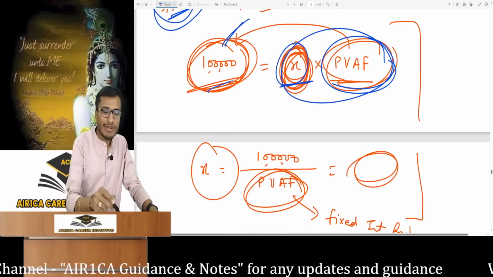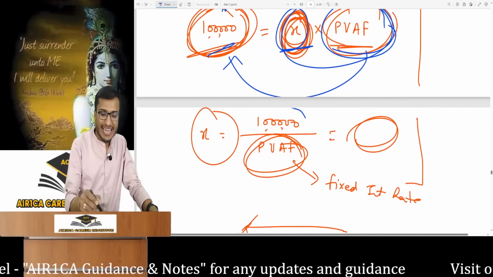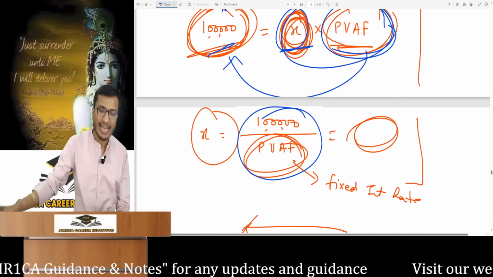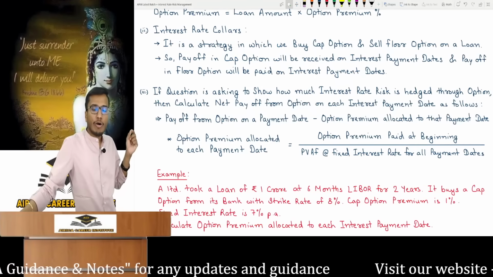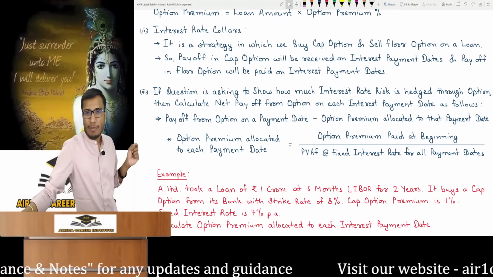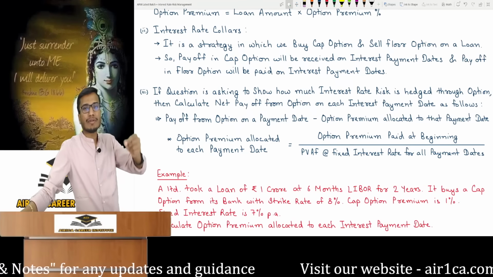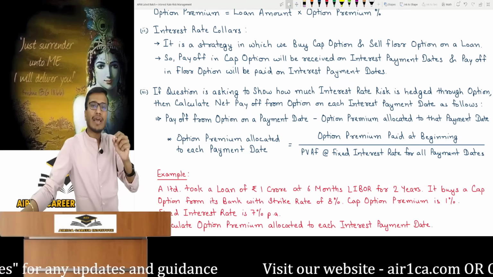So how do you find X? 1 lakh. This is in multiplication, so it goes to division on the other side. So 1 lakh divided by PVAF. This is the formula we get. You'll have to find the option premium allocated to each payment date. That will be the option premium paid at the beginning, divided by PVAF.